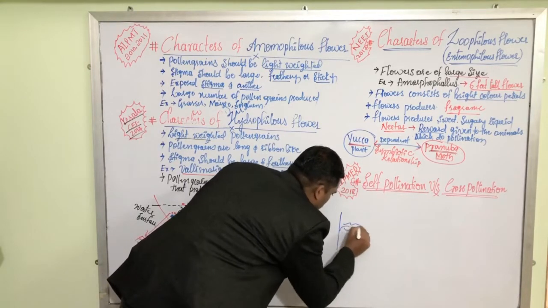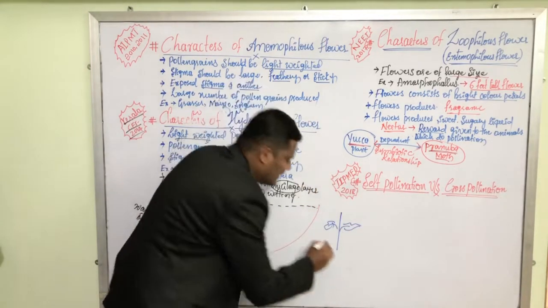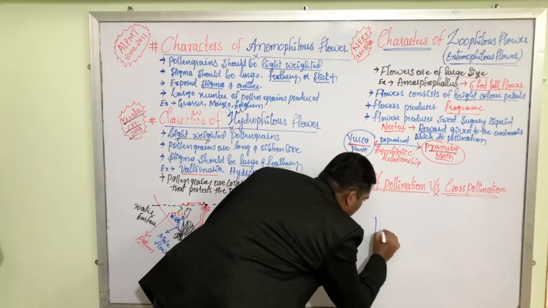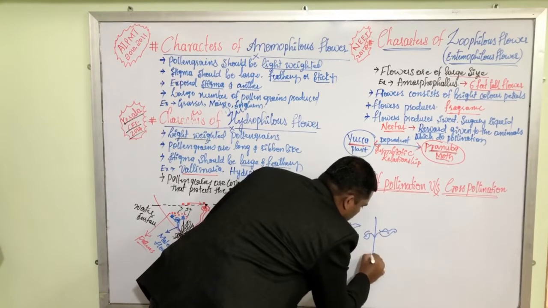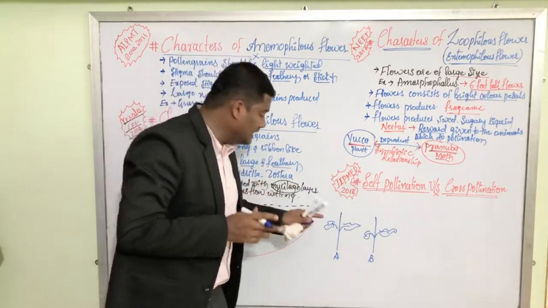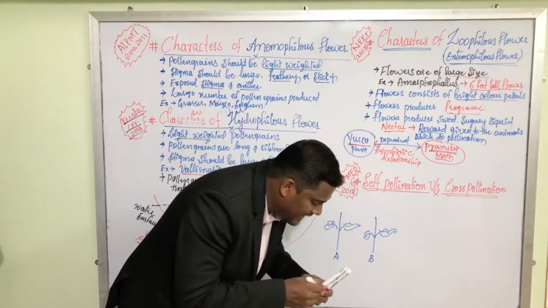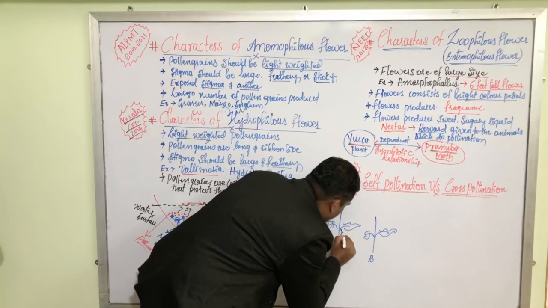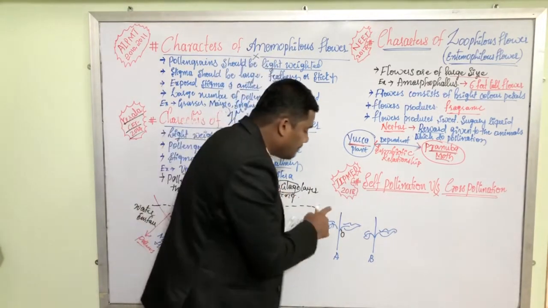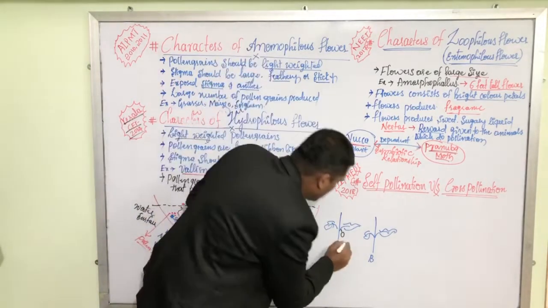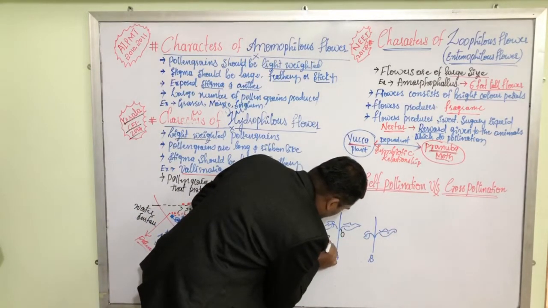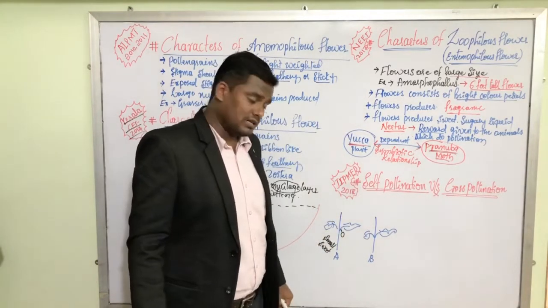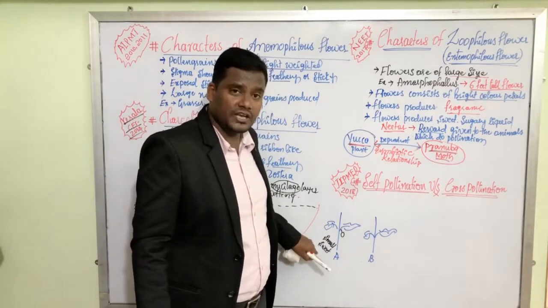Suppose this is a mango plant. Consider this is mango plant A. Here we have one more mango plant. Suppose this is mango plant B. Both are mango. But mango plant A is producing small fruits, but sweet fruits. The fruits are small in size, but the taste is sweet.